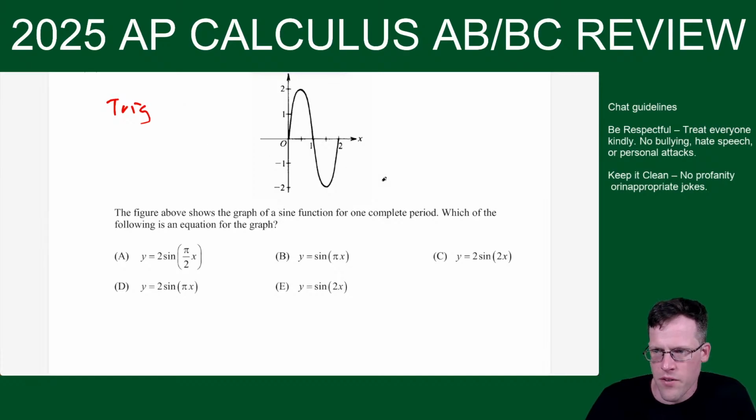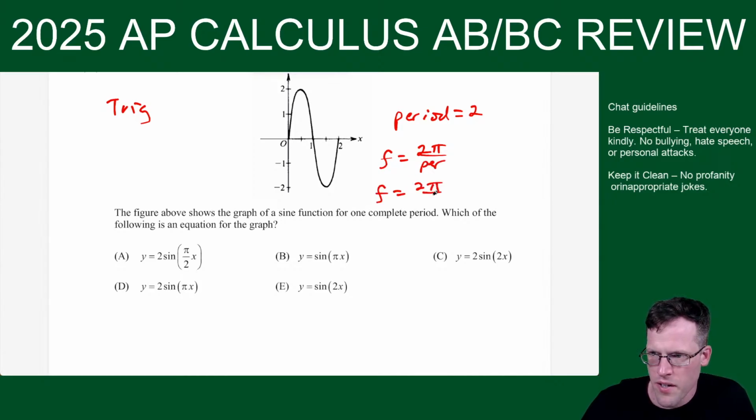So we have a sine function for one complete period. Which of the following is an equation? So the period is equal to 2. Frequency is equal to 2 pi over the period. So the frequency is 2 pi divided by 2, or equal to pi. And in general, for sine, you have y equals a sine bx plus c, where c is the midline. Doesn't hurt to know a little pre-calculus for this.